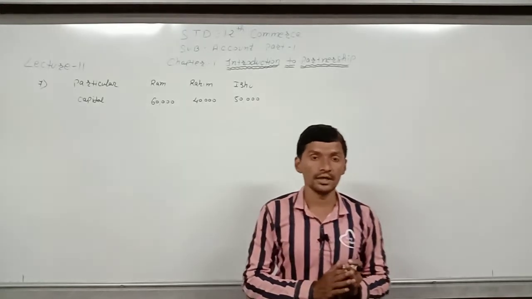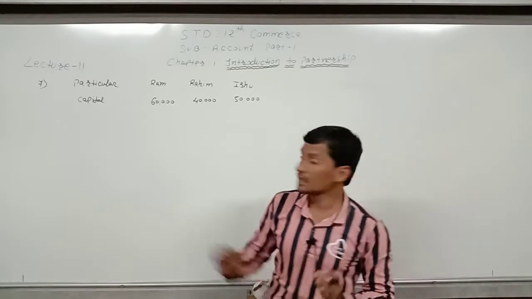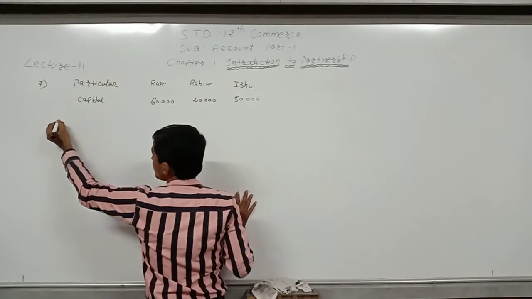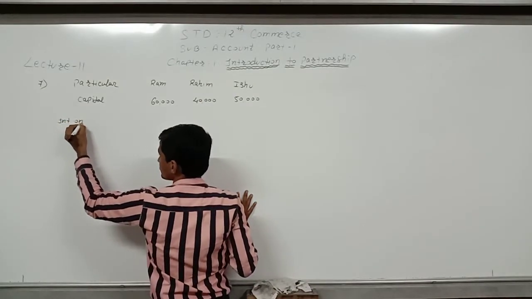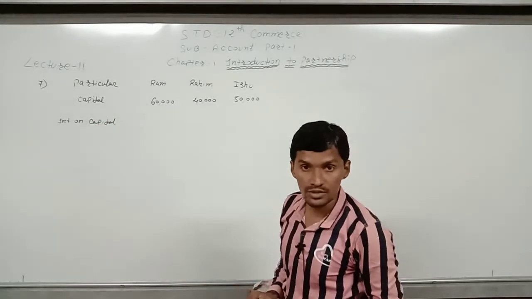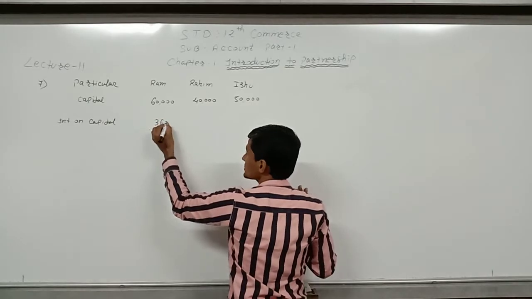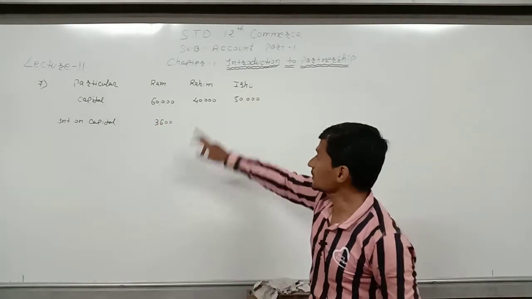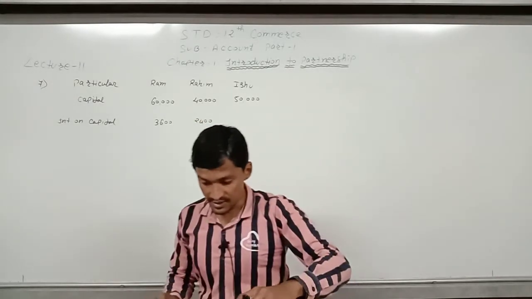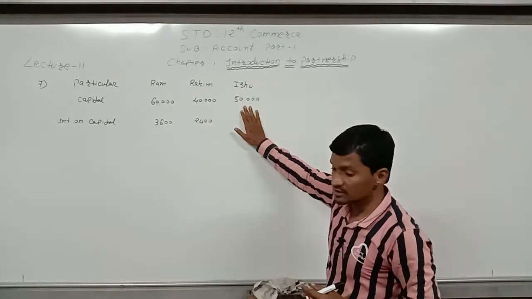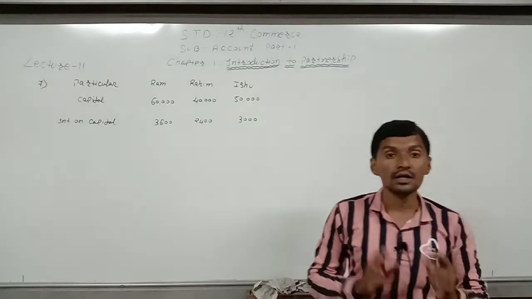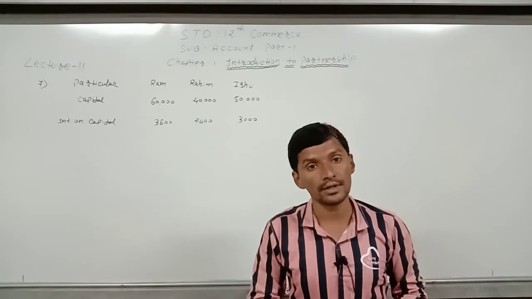For this rectification entry, we have to first of all calculate 6% interest on the capital of each partner. Now here interest on capital at 6%. So 6% of 60,000 will be 3,600. 6% of 40,000 will be 2,400 and 6% of 50,000 will be 3,000. So this is the 6% interest on the capital of each partner.